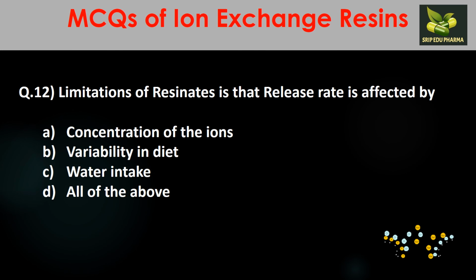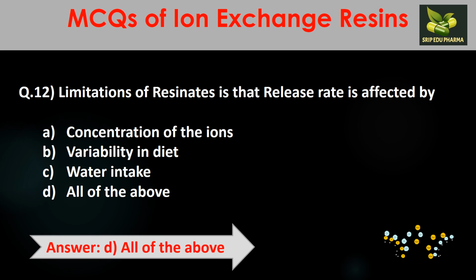Question number 12. A limitation of resinates is that the release rate is affected by: A. Concentration of the ions, B. Variability in diet, C. Water intake, and D. All of the above. Here the answer is all of the above, because resinates are directly affected by all these three parameters.